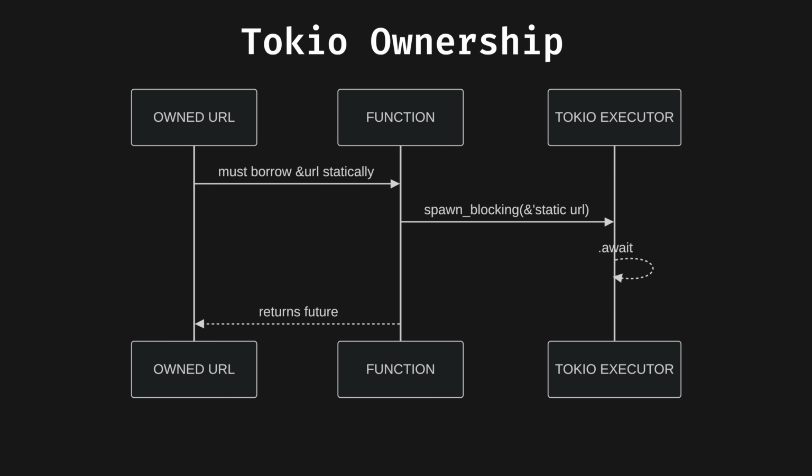We start off similarly, borrowing URL. However, Tokio requires all references to be static, so the static lifetime propagates up the call stack to wherever URL was first borrowed, even if that was in synchronous code. Then we spawn a task on the executor using spawn_blocking, and the work begins as we await the result of our future. While both threads and Tokio tasks are quite similar, the former feels like coding in Rust, whereas the latter feels like something else entirely.